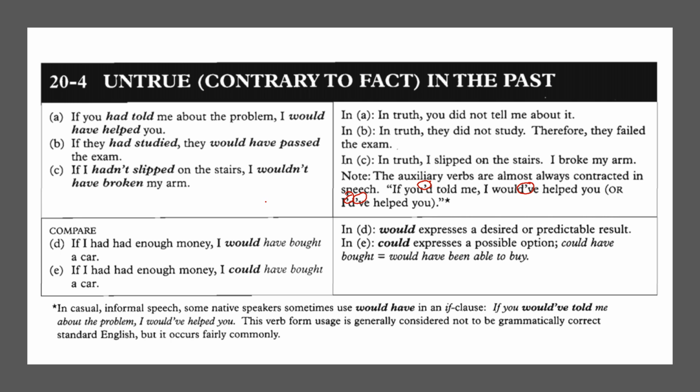If the conditional if is in the form of past perfect, then the real condition must be in the form of simple past. And if the conditional if is positive, the real condition must be negative, and the other way around. Like this one. If you had told me about the problem, I would have helped you. It is the conditional if, while for the real condition, in truth, you did not tell me about it, is in the form of simple past negative.